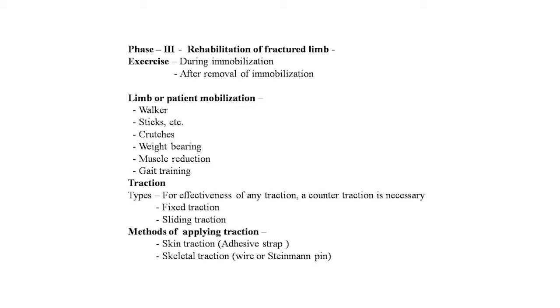Traction is important in the fracture line of treatment. Types of traction: for effectiveness, for any traction, a counter traction is necessary. These are the fixed traction and sliding traction. Methods for applying traction are skin traction, with adhesive strap, or skeletal traction, with wire or with a Denham pin. These are the methods of traction.